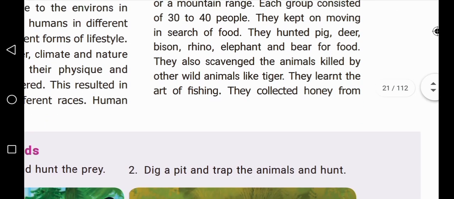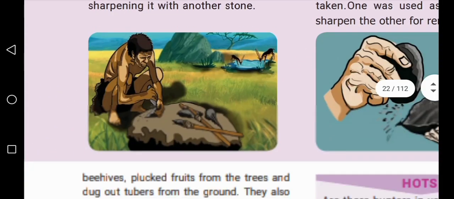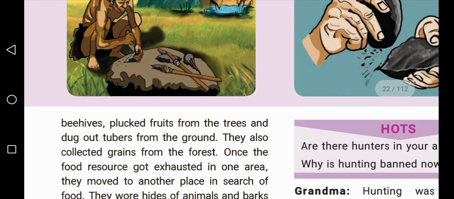Okay, they learnt the art of fishing. Early men learnt the art of fishing, how to catch the fish from the water. They collected honey from beehives, plucked fruits from the trees and dug out tubers from the ground.